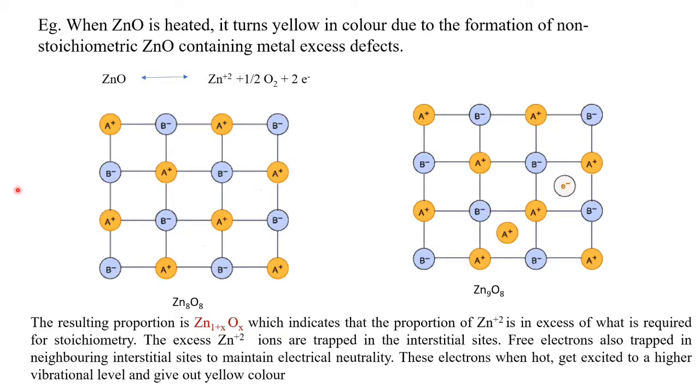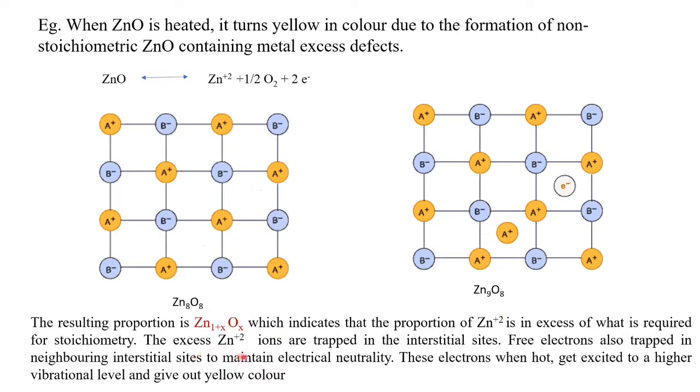That is why zinc oxide is yellow in color, because this electron can accept the energy and be excited. It goes to the excited state, and when it liberates energy, it forms the complementary color. So the resulting proportion is Zn1+xO, because here one zinc is extra in the interstitial lattice, so the ratio becomes Zn9O8. So this compound became non-stoichiometric, because it was 1:1 stoichiometry before. Now the stoichiometry is changed.